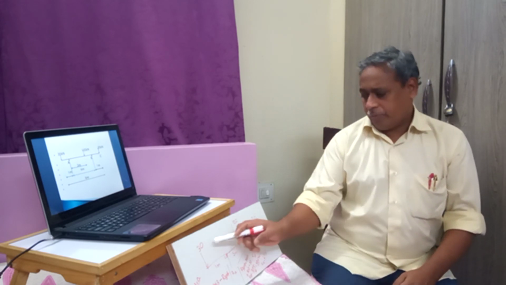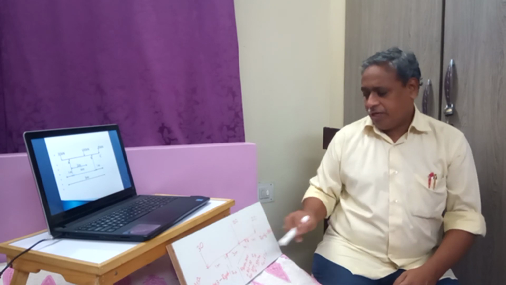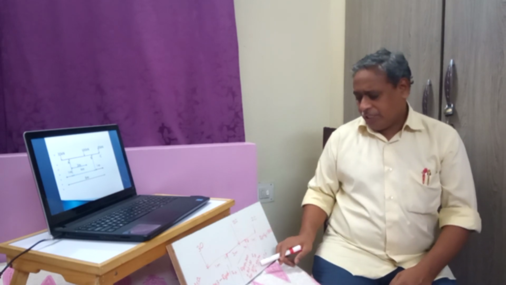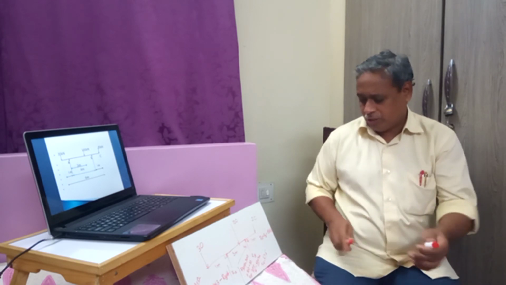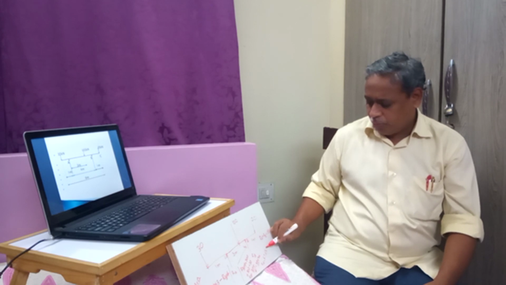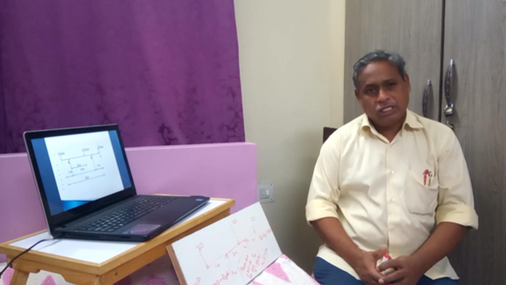kilonewtons. Therefore RA will be equal to the sum of these loads, that is 150 minus RB. RB is 92.5, so 150 minus 92.5 will give you 57.5 kilonewtons. The reactions will be 92.5 kilonewtons and 57.5 kilonewtons respectively. So this is how we will find the reactions of supports on overhang on both sides.